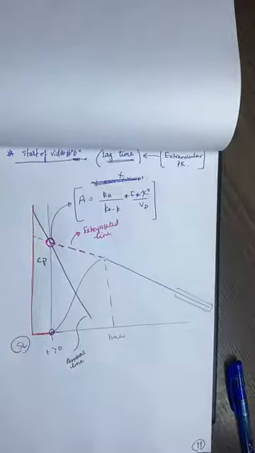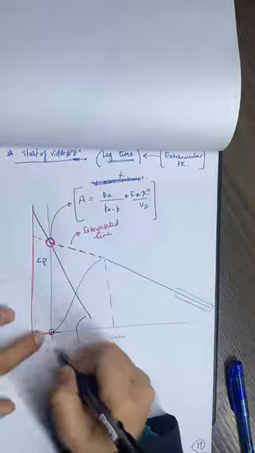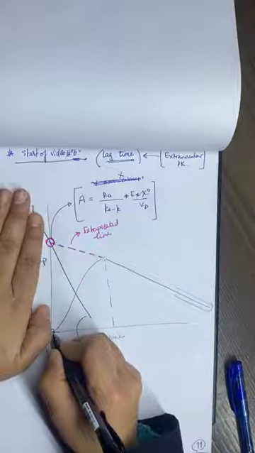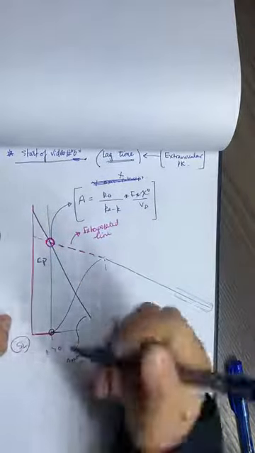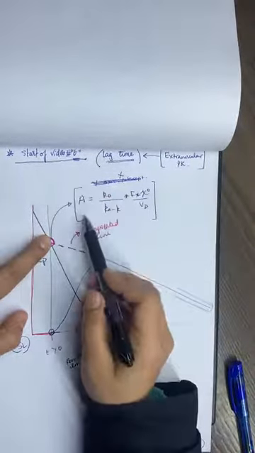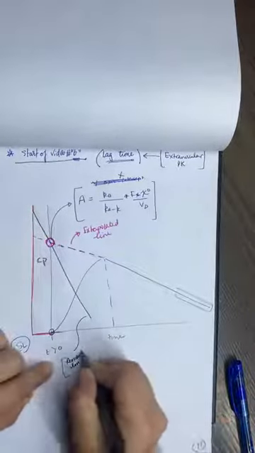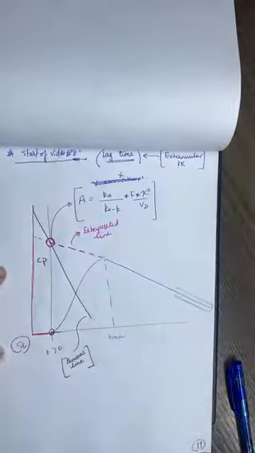So if the absorption starts at time equals 0, we don't have any delay in the absorption, then the y-axis will be the intercept that I have, and it will be the same for both the residual line and the extrapolated line.